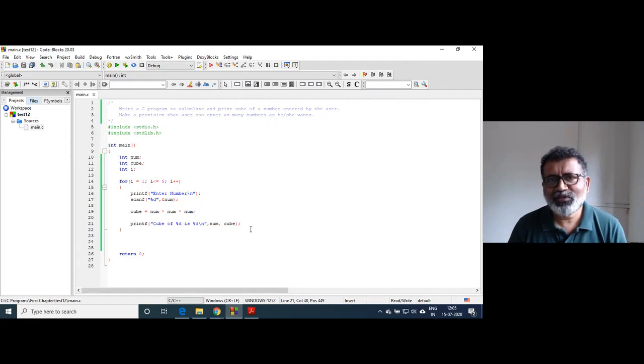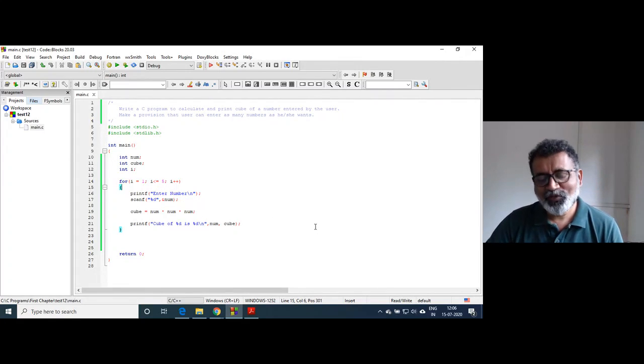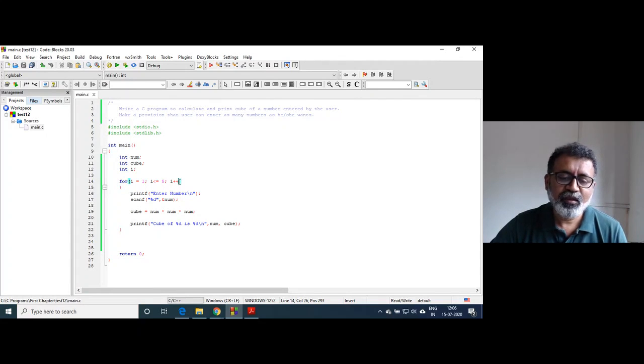It may happen that I want 5 numbers to be entered, but here you need to make changes in the code. You are going to write a program so that sometimes we will visit 3 times, 5 times, 8 times, like that. So this is not going to be useful. So I will show you a couple of ways for that, right?